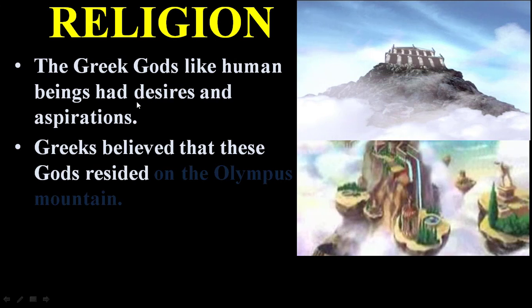In the field of religion, the Greek gods, like human beings, had desires and aspirations. The Greeks believed that these gods resided on Olympus mountain. What you are seeing in the pictures is Olympus mountain, and the Greeks believed the gods resided there.